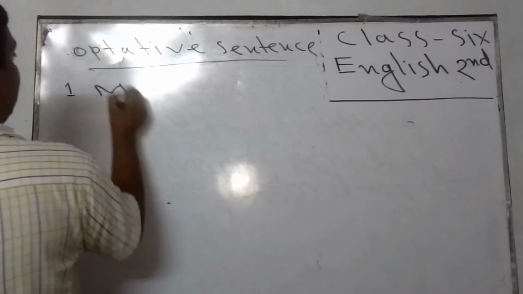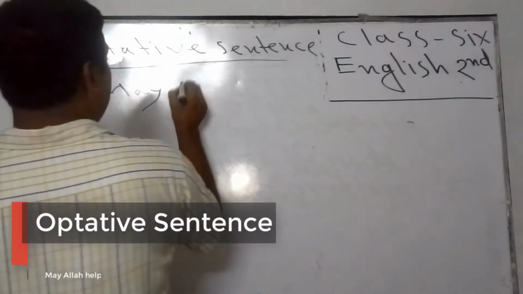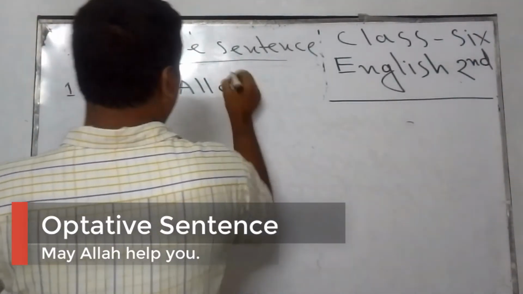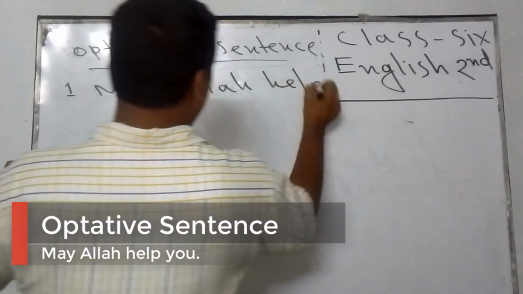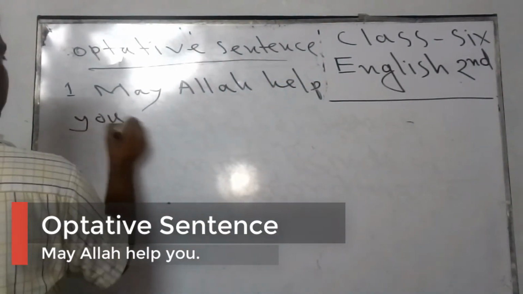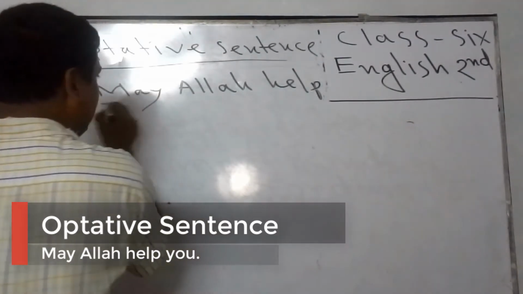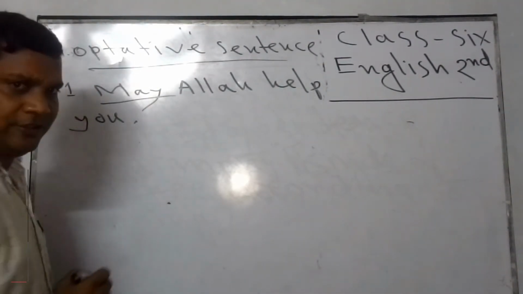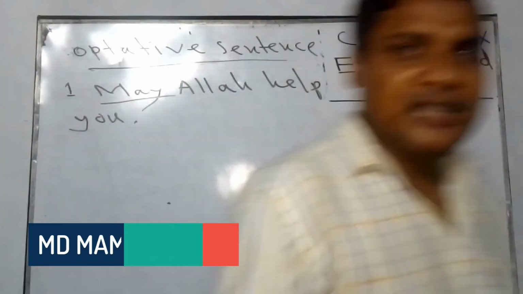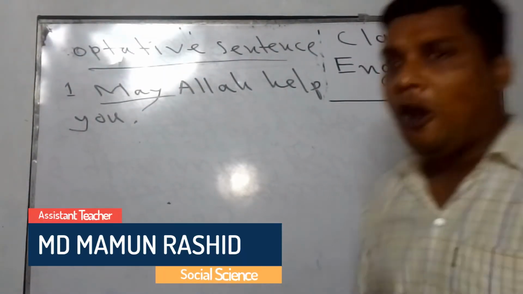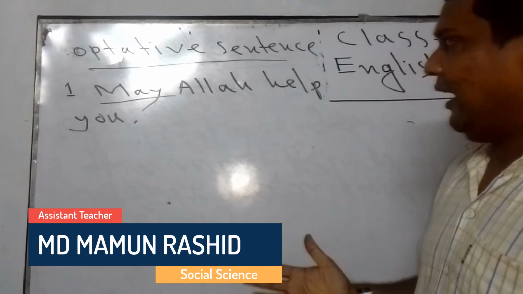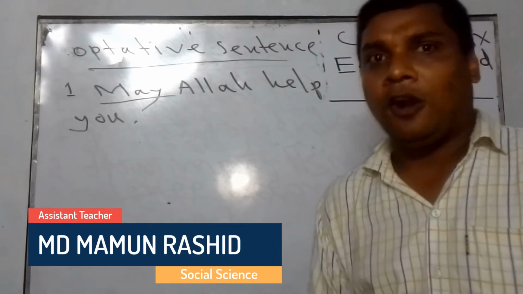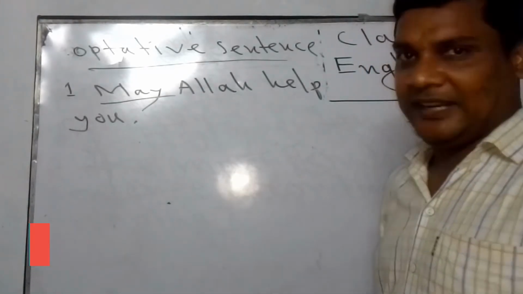May Allah help you. Here, may has been used at the beginning of the sentence and a full stop has been used at the end of it. So, if we see the use of may, long, etc., then this will be called an optative sentence.